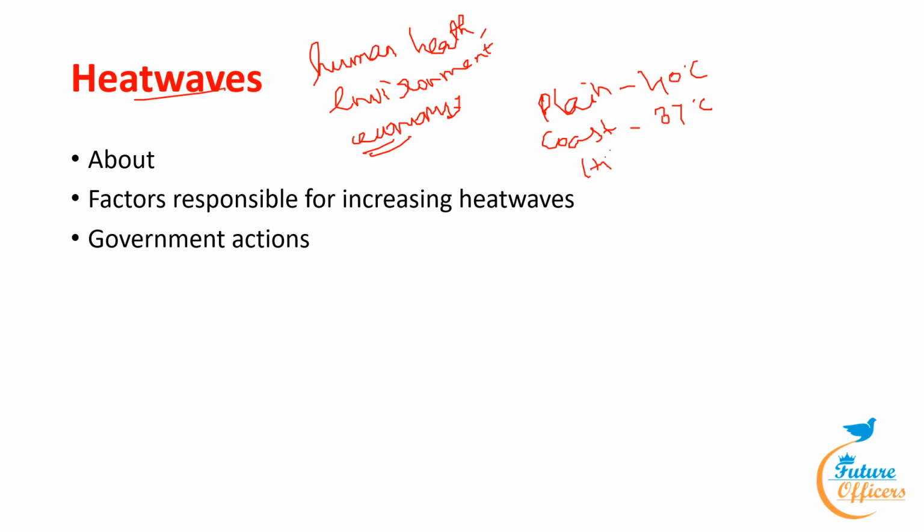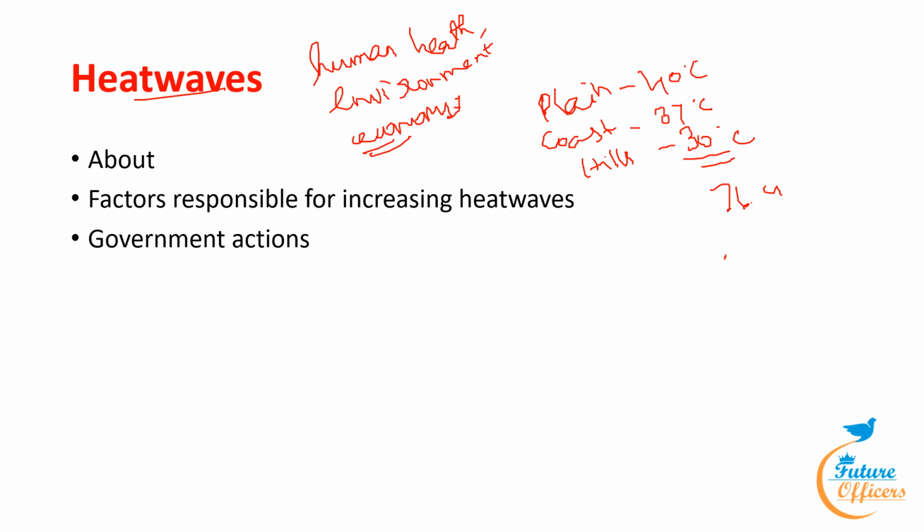In hills, it is 30 degrees Celsius. Based on the departure from normal temperature, the heat wave varies. The heat wave departure from normal is 4.5 to 6.4 degrees Celsius, and a severe heat wave is above 6.4 degrees Celsius. Now, based on actual maximum temperature, a heat wave is 45 degrees Celsius, and a severe heat wave is greater than 47 degrees Celsius.